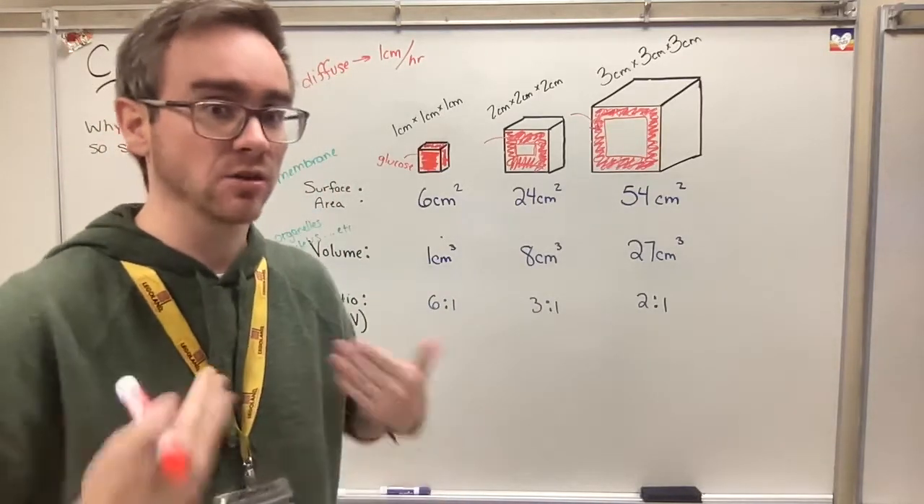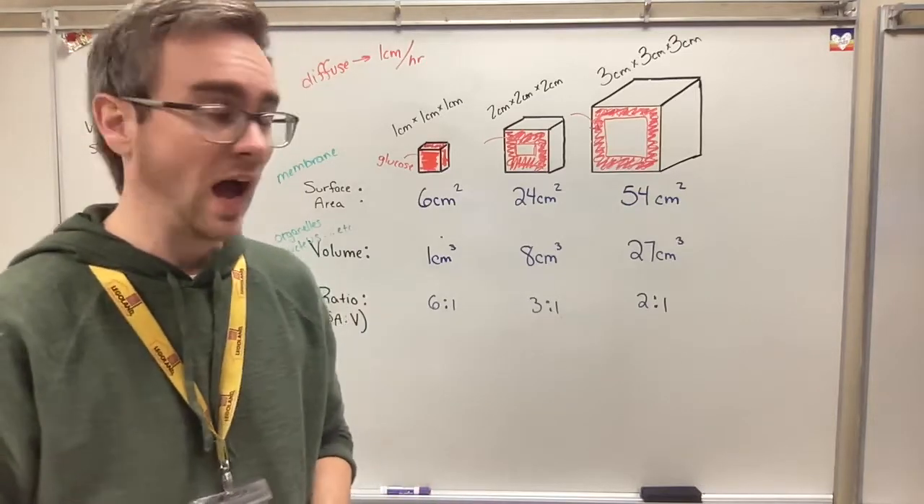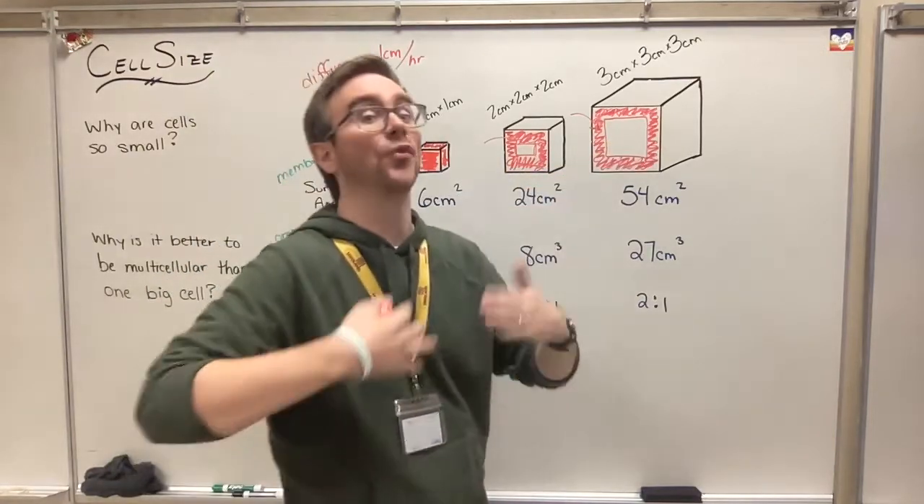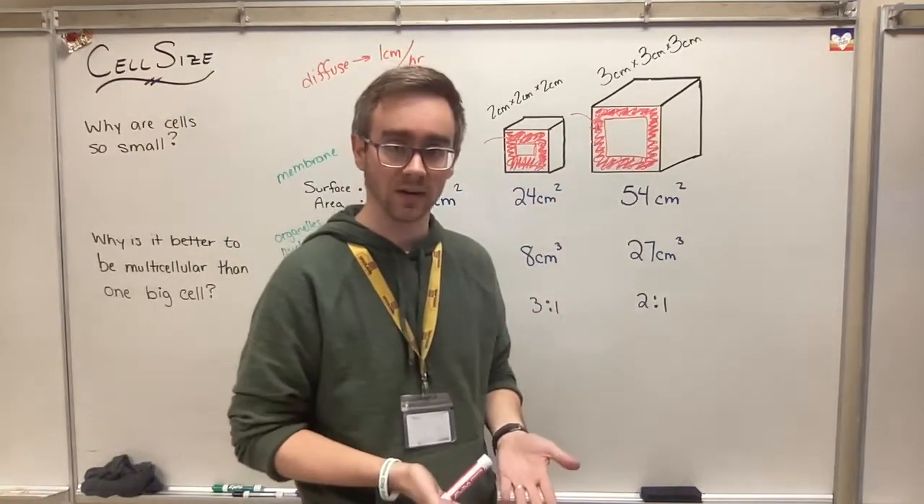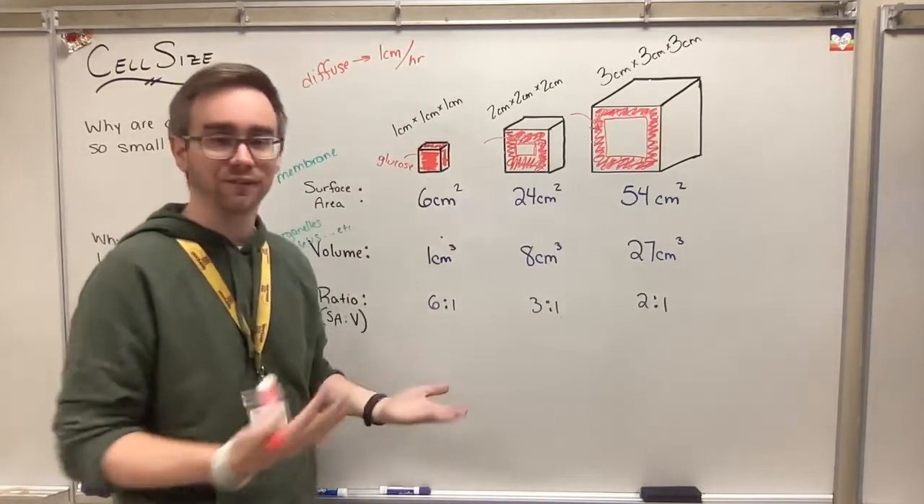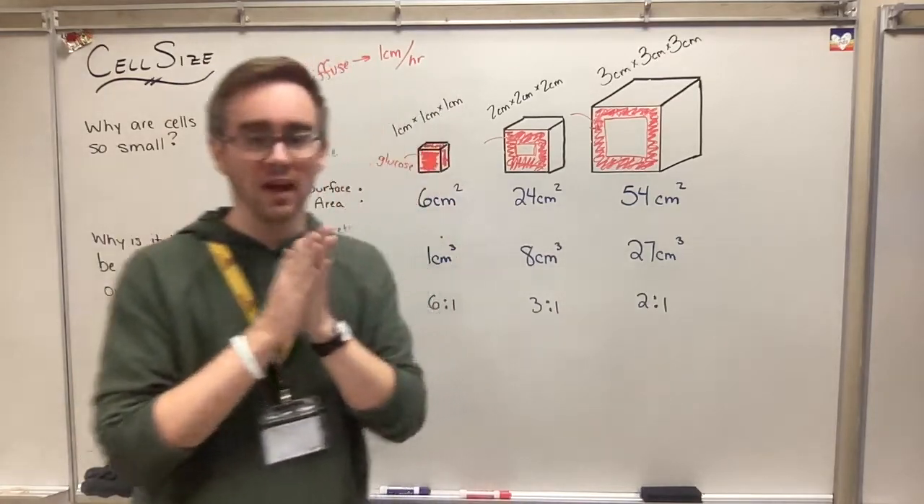I want to get as much energy as I possibly can. If I want to be really efficient, I would rather have, instead of one big block that takes forever for things to diffuse all the way in, a bunch of small ones that all get filled up very quickly. And so this is why we have our really small cells.